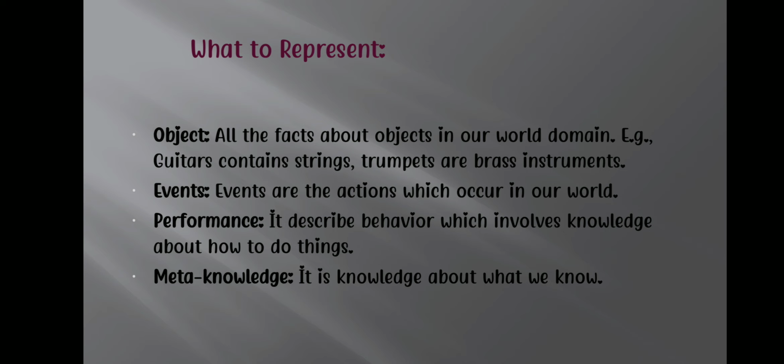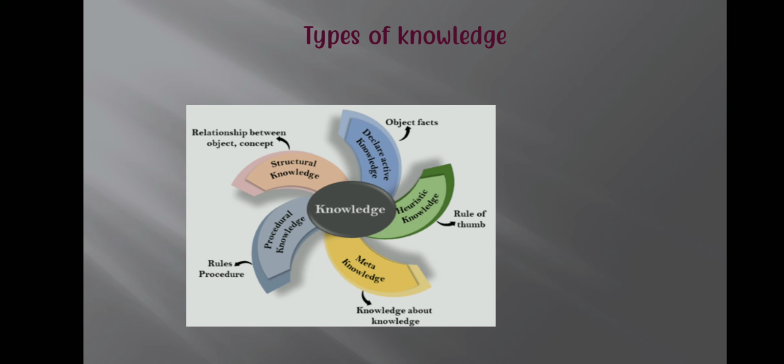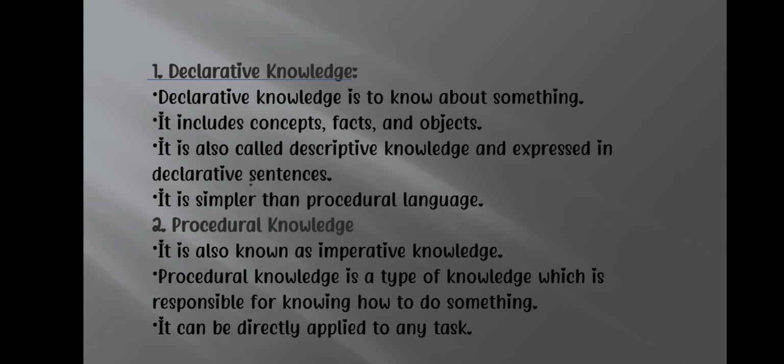Types of knowledge. This is the diagram of the involvements of knowledge and their types. Declarative knowledge. Declarative knowledge is to know about something. It includes concepts, facts, as well as objects. It is also called descriptive knowledge and is expressed in declarative sentences. It is simpler than procedural knowledge.